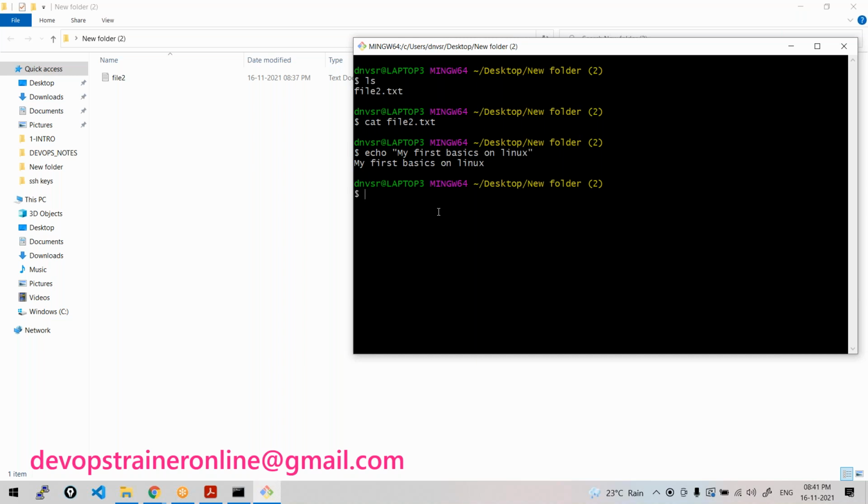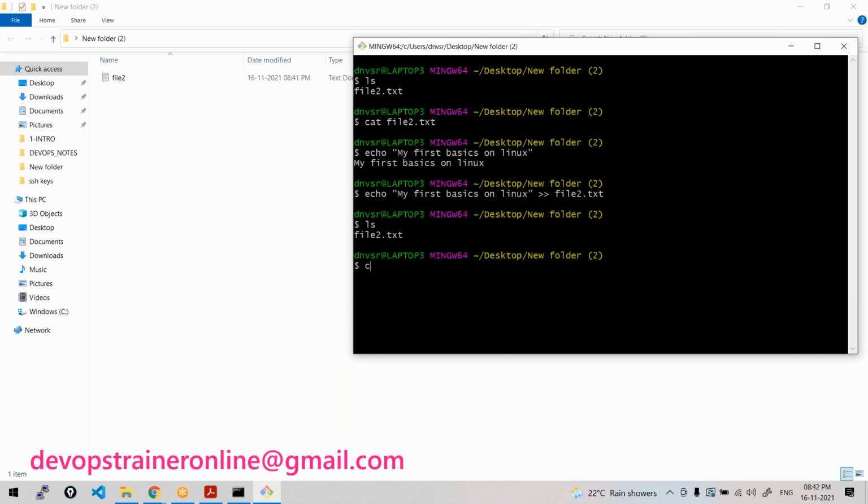Now what I want is this echo command's output. I'm going to use double arrows. Those are redirection arrows. This output, I would like to place into file2.txt. Now the output is placed into the file.